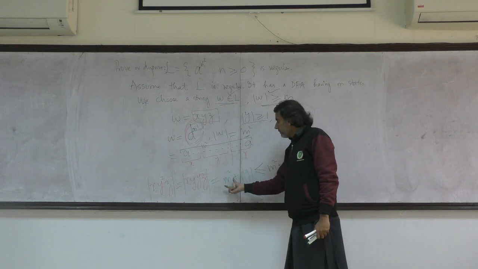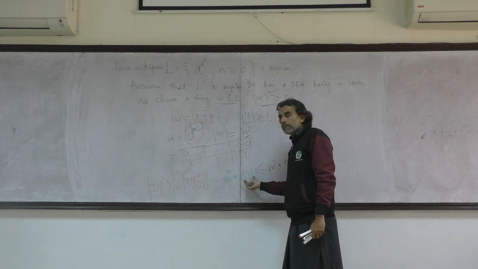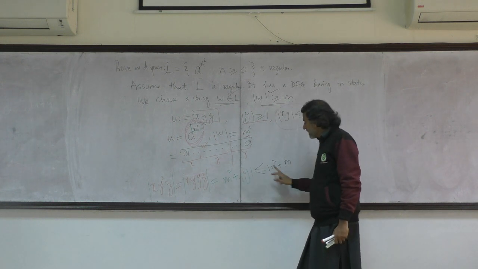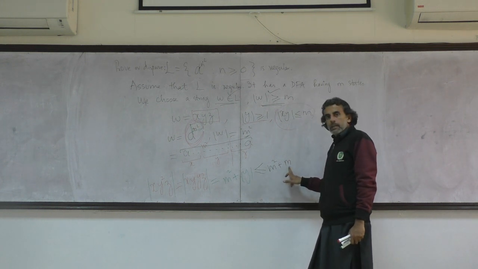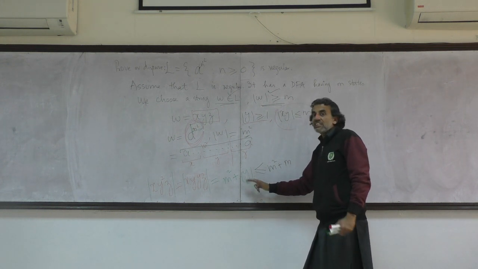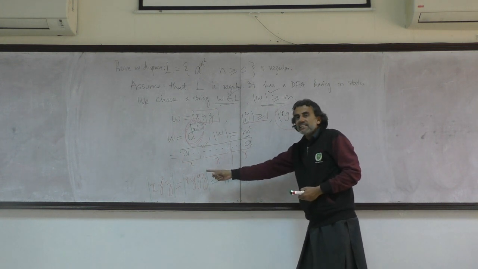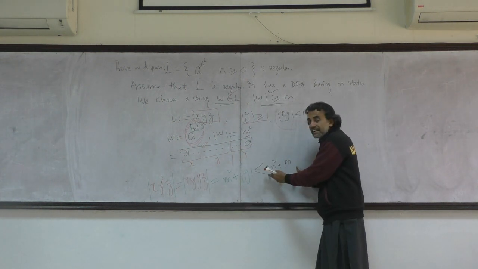m. So if m square is the same as the original w plus y repeated once additional time, so this m square is the same. What is this? This is less than or equal to m. And this is the upper stretch. I can't stretch y beyond m. So if I repeat y twice, if I come up with x, y, y, z, the maximum length which I can get is m square plus m.